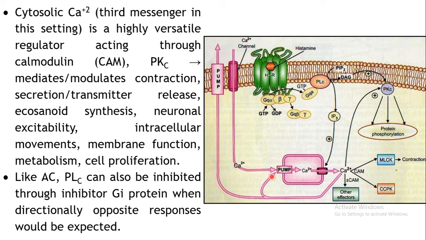So as a result of this, it may alter the contractions, or some release or secretions of certain transmitters or hormones may take place, eicosanoid synthesis or neuronal excitability may be seen, or intracellular movement of certain substances, or certain membrane functions may be altered, or metabolism of the cell may be altered, or cellular proliferation may take place.